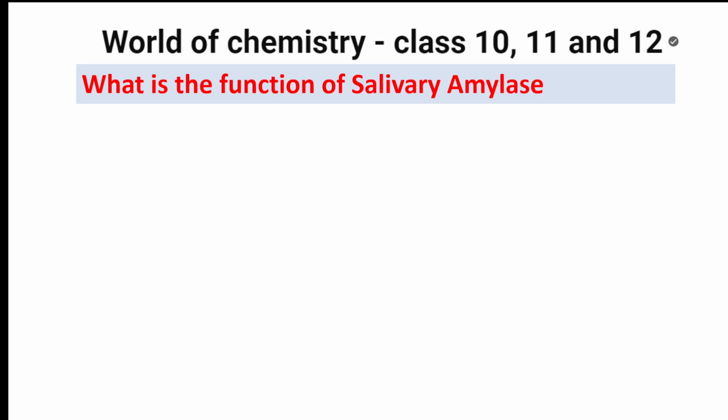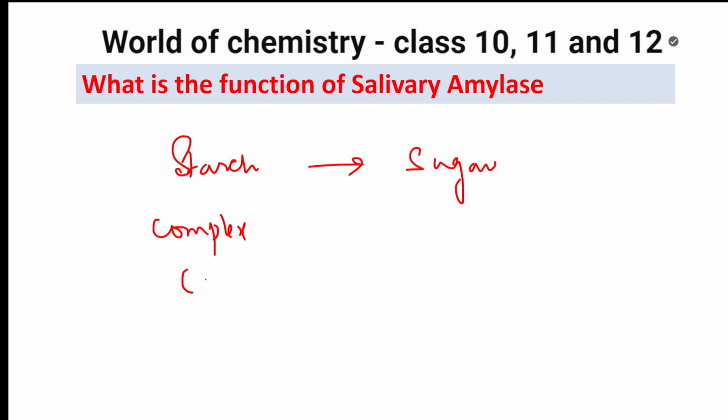Done. Okay. Next. What is the function of salivary amylase? Simple question. It is there in the mouth. It converts starch into sugars. The complex carbohydrates are converted into simple sugars. That's done. Next question.